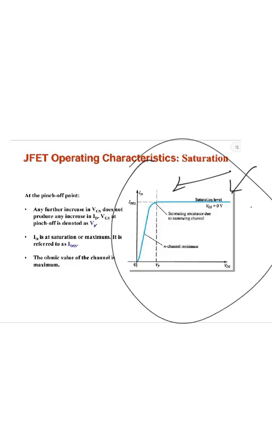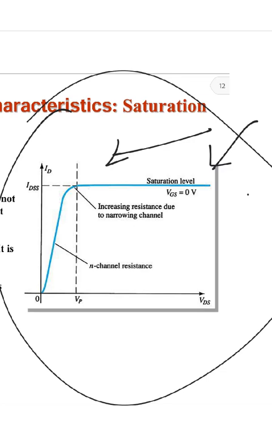Look at the diagram now. It is a plot of VDS versus ID. When you go on increasing VDS, ID will also increase. At some point it gets saturated. It doesn't increase even if you increase VDS. That is called the saturation level.